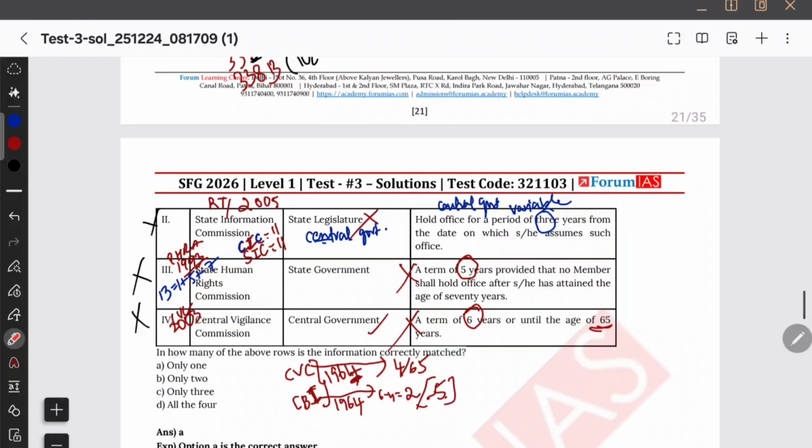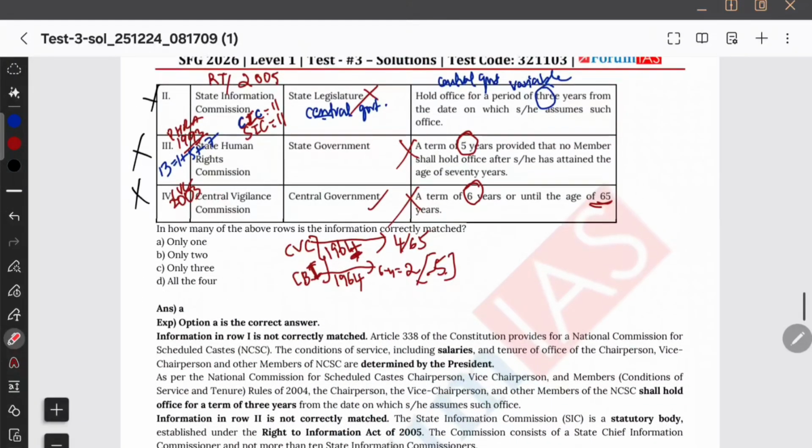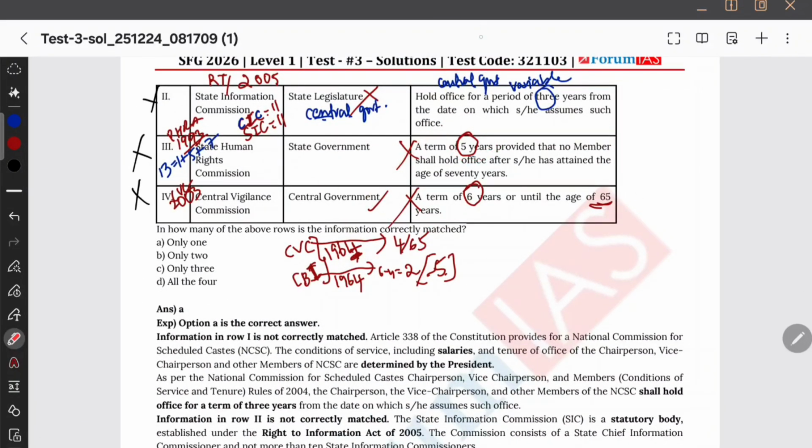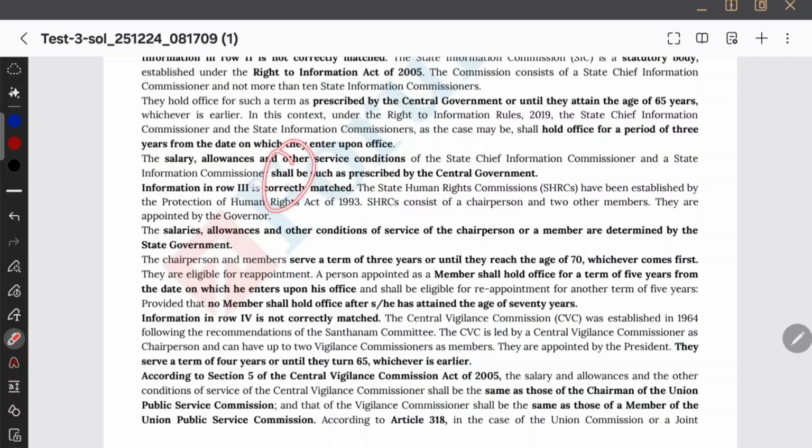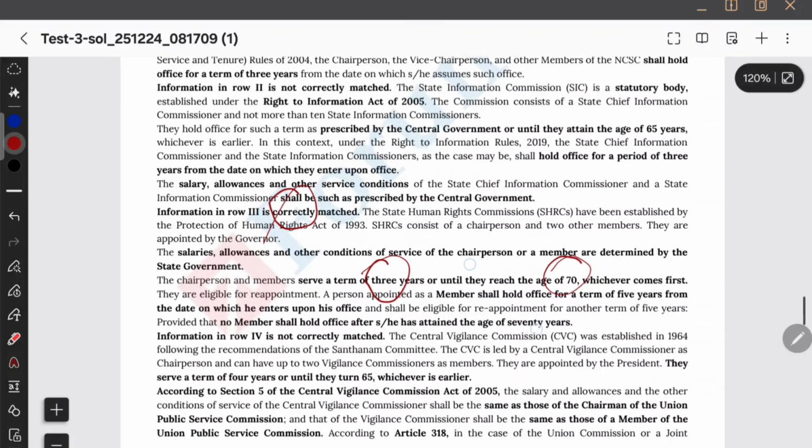Okay, I'll tell you where we went wrong. 4 is not correct. 3 is correct. What's correct? Term period of 5. SHRC का 3 or 70, right? Actually this must be a question error. Okay. Why? Because see, they are saying correctly matched, and now they are telling 3 year or 70 year. See, so the term period is technically 3 or 70 only. None must be the correct option.